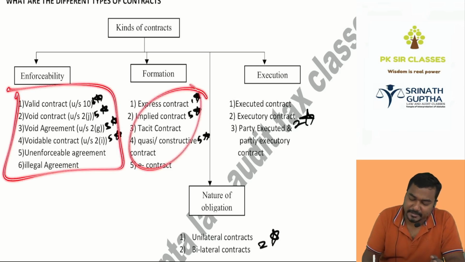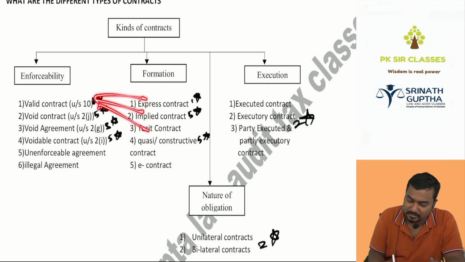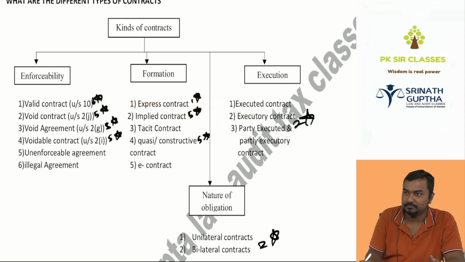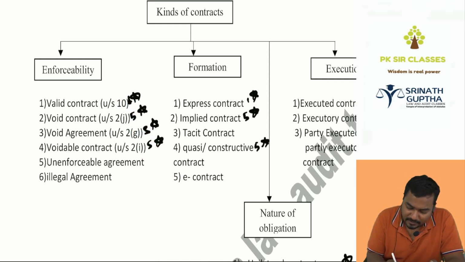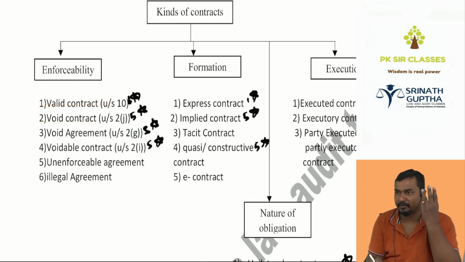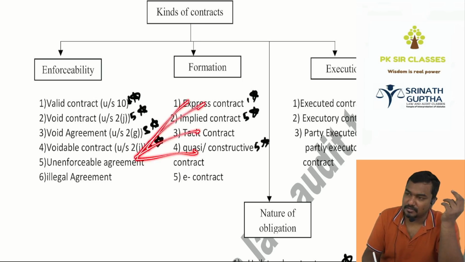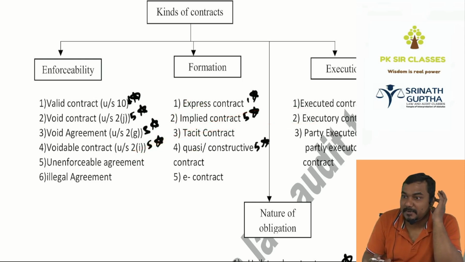It's subclassification. A valid contract can be expressed, implied, tacit, quasi, e-contract. It can be executed, executory, partly executory also. It can be unilateral or bilateral. Actually, there are only 3 types of contracts: valid contract, void contract, and voidable contract. A voidable contract can be expressed, implied, tacit, quasi. It can be executed, executory, something like that. Is it understood, children?